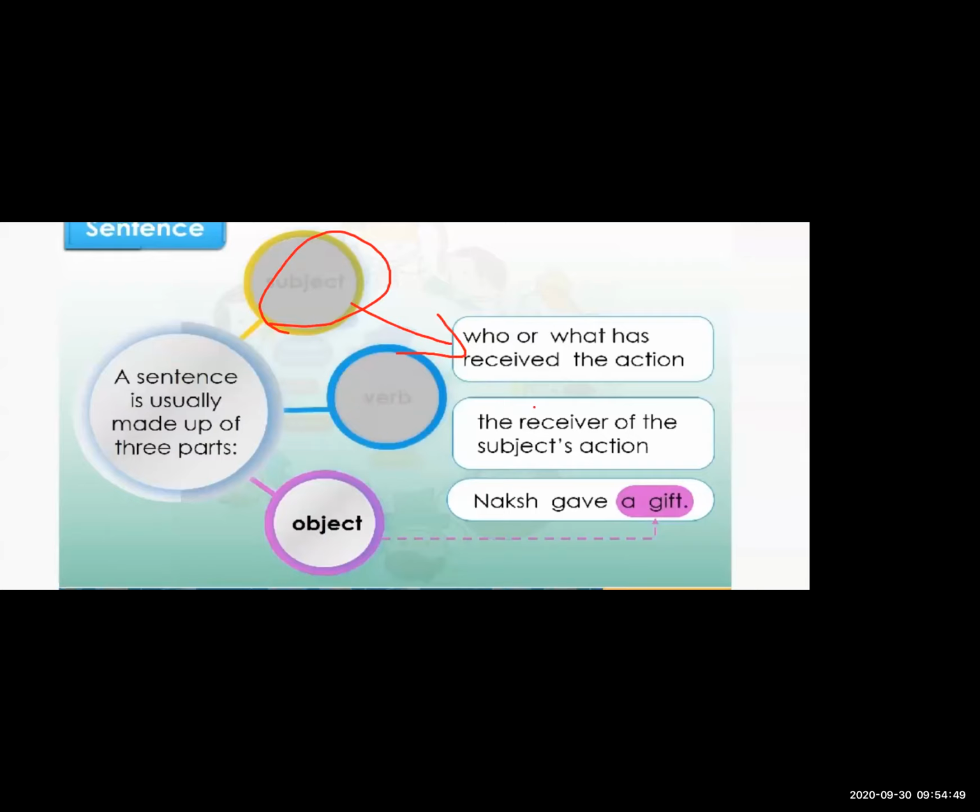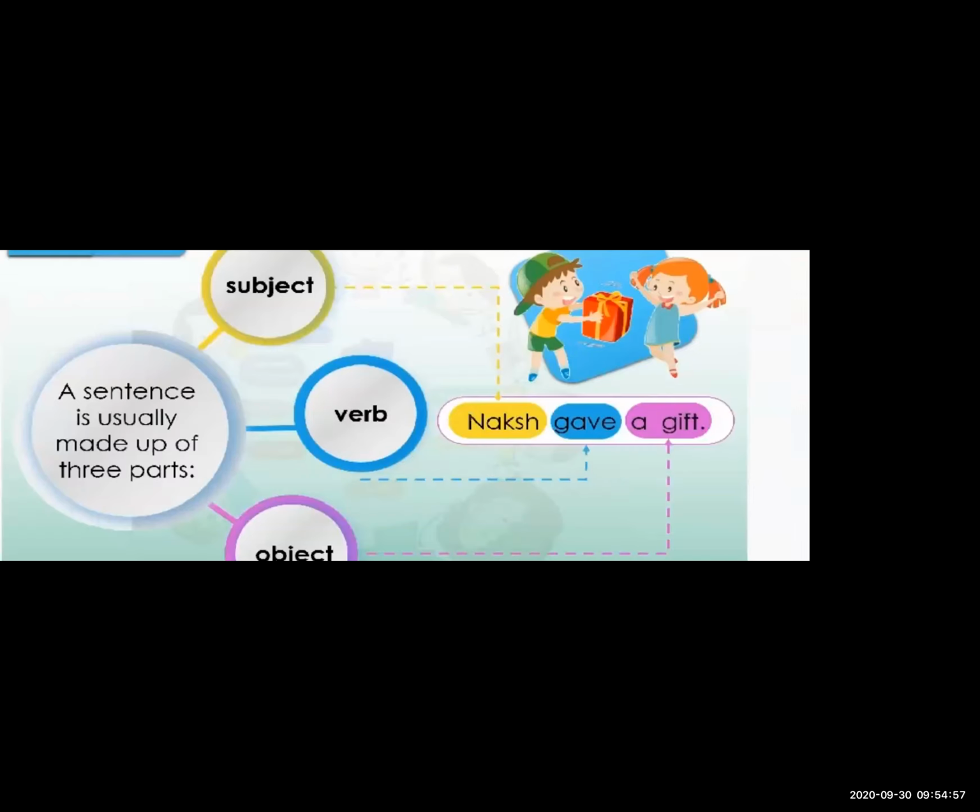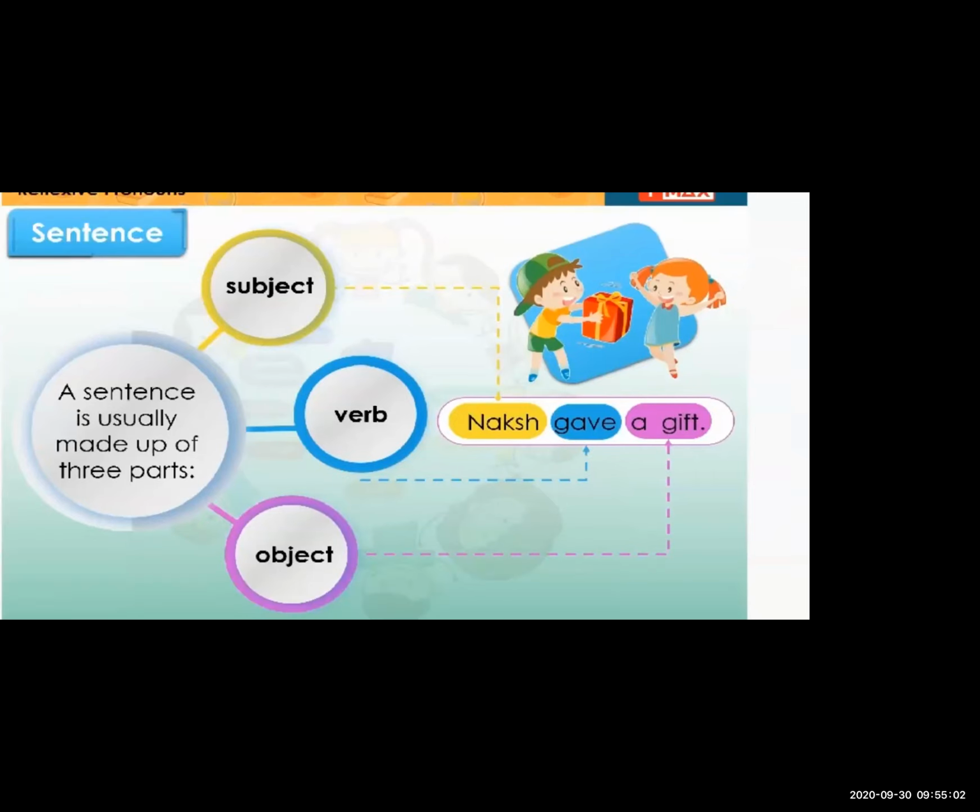Have a look at this example. A sentence is usually made up of three parts. Whenever we write something or whenever we do something, the sentences are made up of three things: subject, verb and object. Now, what is a subject?